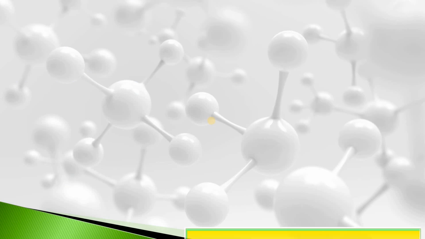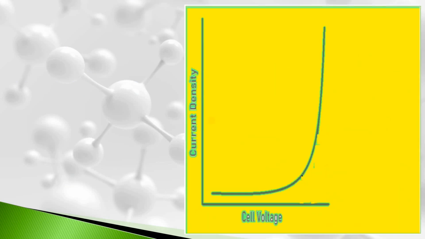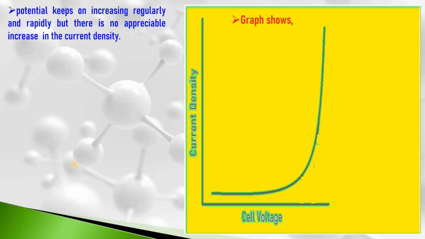Here is the shape of the graph obtained by Le Blanc. It is the graph having cell voltage or cell potential along the x-axis and current density along the y-axis. As the graph shows, in the beginning, potential keeps on increasing, but there is no appreciable increase in the current density. It is shown by this part of the graph or curve. Here, cell voltage keeps on increasing, but there is no appreciable change in the value of current density.